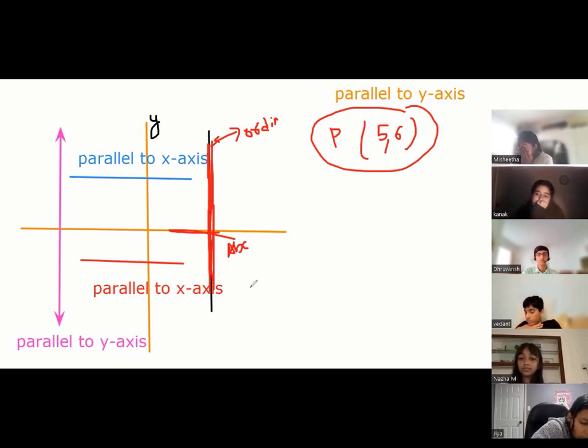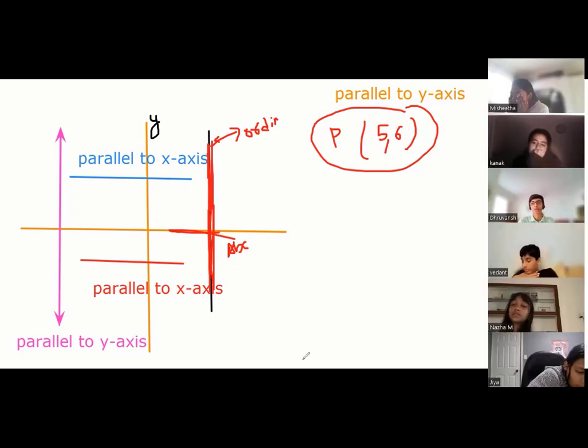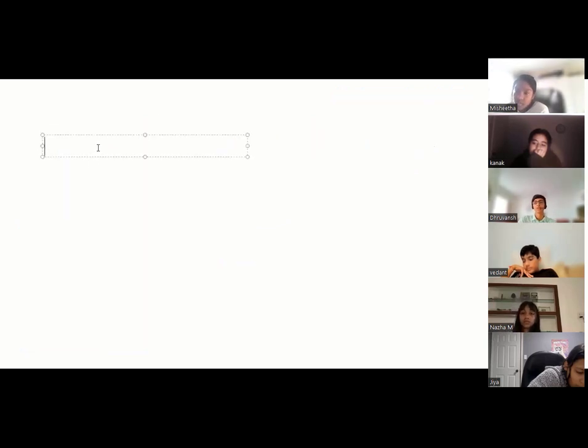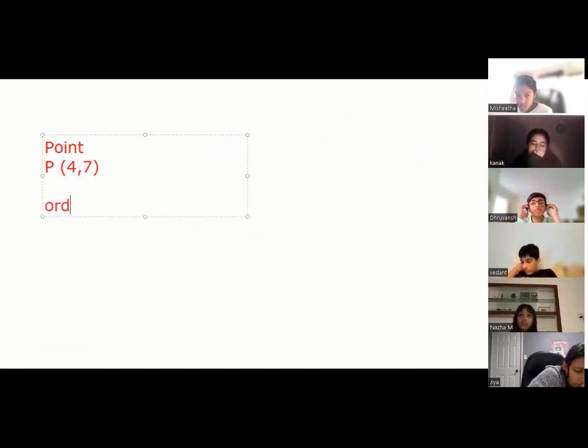Sir, if abscissa and ordinate both meet, then that is the origin? No, origin is different. Origin is 0,0. If I say point P is 4,7, okay? Abscissa is 4.